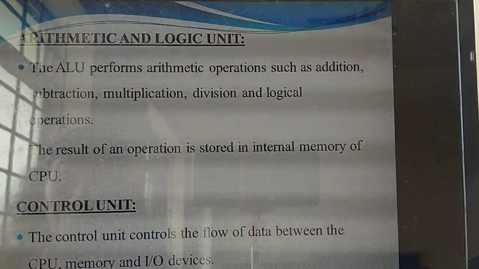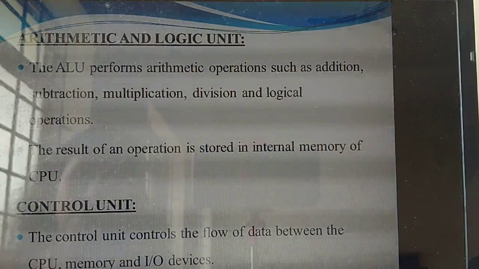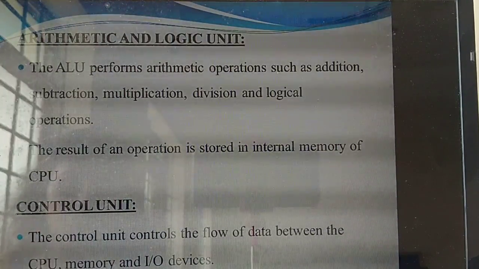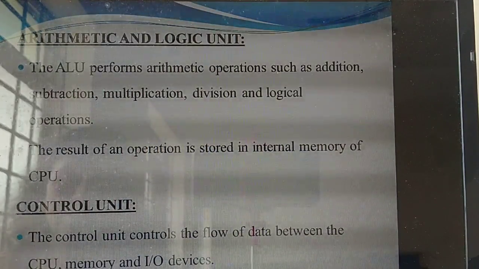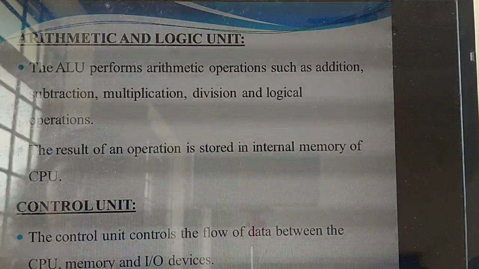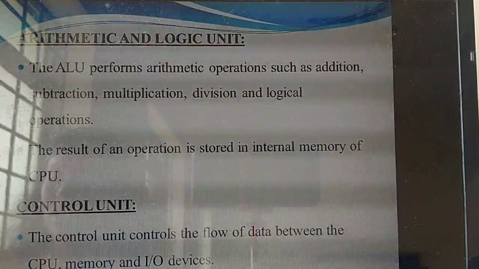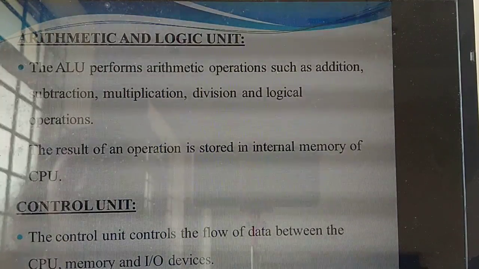In that diagram I said, inside the CPU, two colors of lines you have studied, no? Red color and blue color. So that is a flow unit, control unit. That flow of all the things is controlled by whom? Control unit. What is the flow of data between whom and whom? CPU, memory, and input. That means inside the CPU, memory unit, input and output unit, this is the basic control.